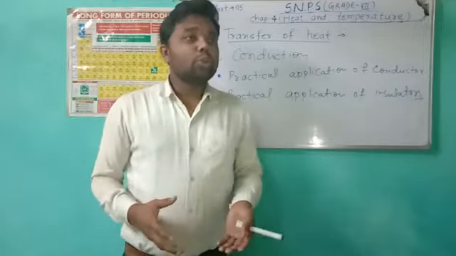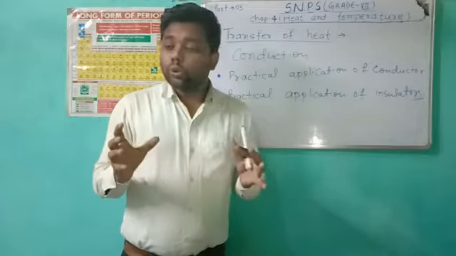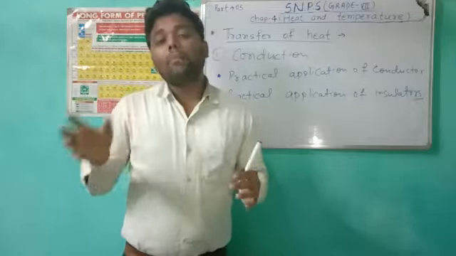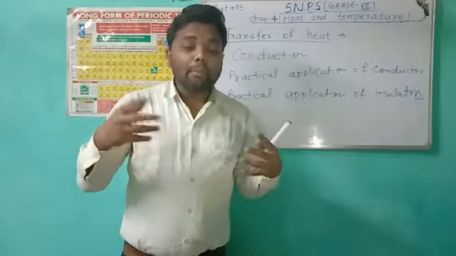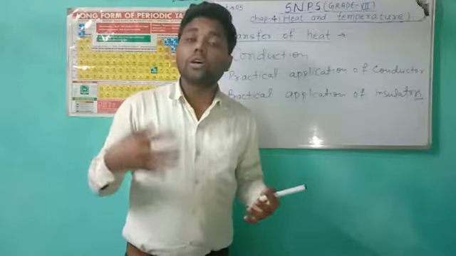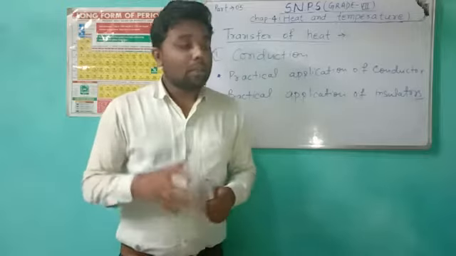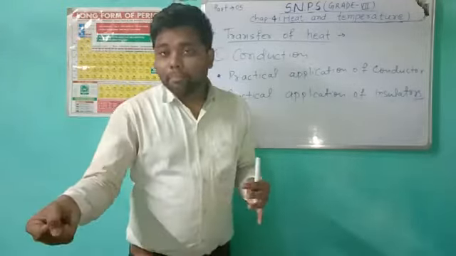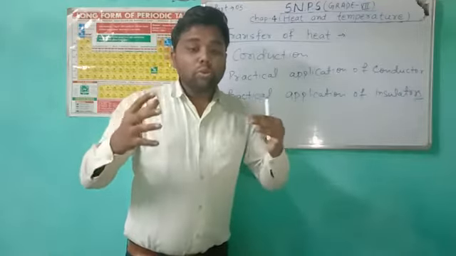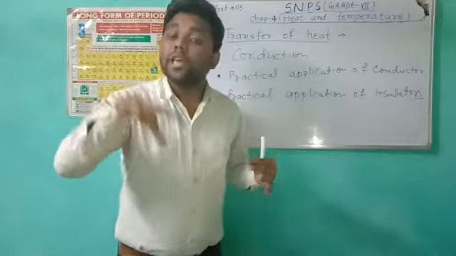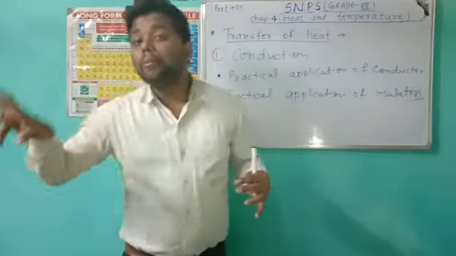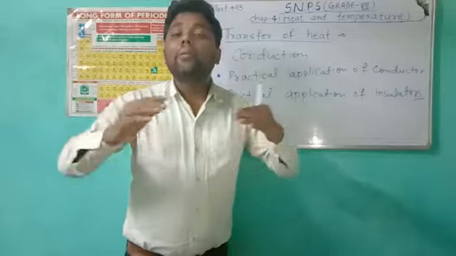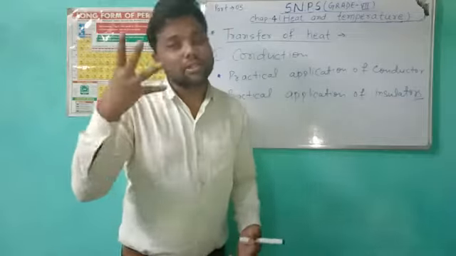Why? Due to the property of insulation, because wood and plastic are very bad conductors of heat. That means they are good insulators of heat, so that if we hold them, our hands stay safe from the heat and temperature. So these appliances are made of wood and plastics.